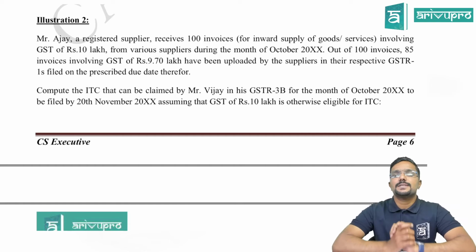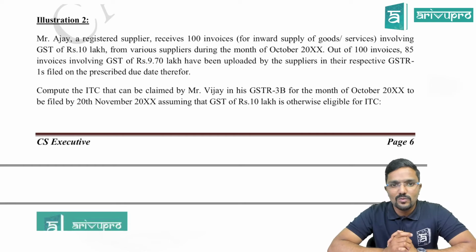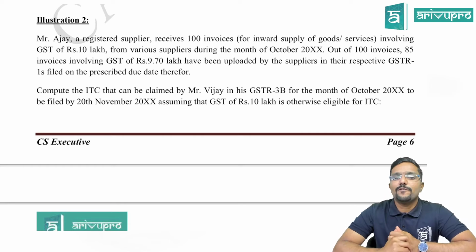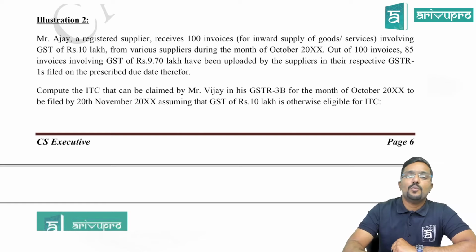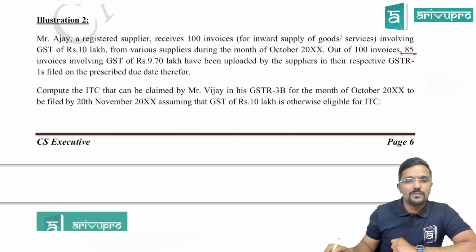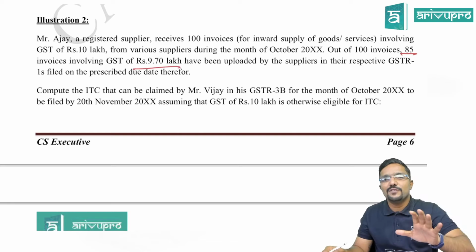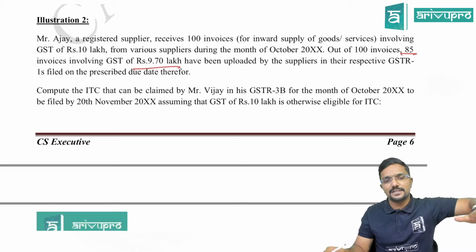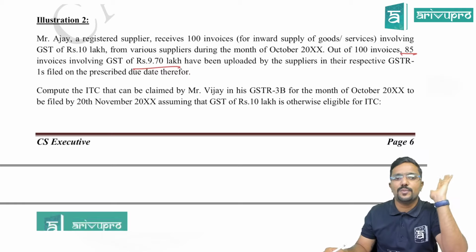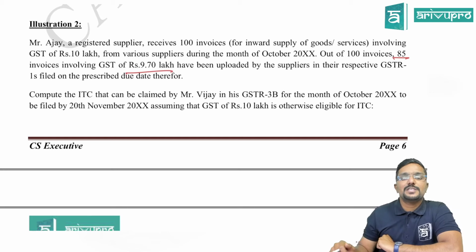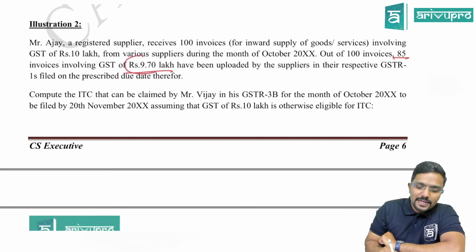Mr. Ajay, a registered supplier, receives 100 invoices for an inward supply of goods or services involving GST of 10 lakh from various suppliers during the month of October. Out of 100 invoices, 85 invoices involving a GST of 9.7 lakh have been uploaded. Can I claim the full credit? Yes. Provided other conditions are satisfied, I can claim the full 9.7. With respect to the 85 invoices that have been uploaded, the recipient can claim full credit.